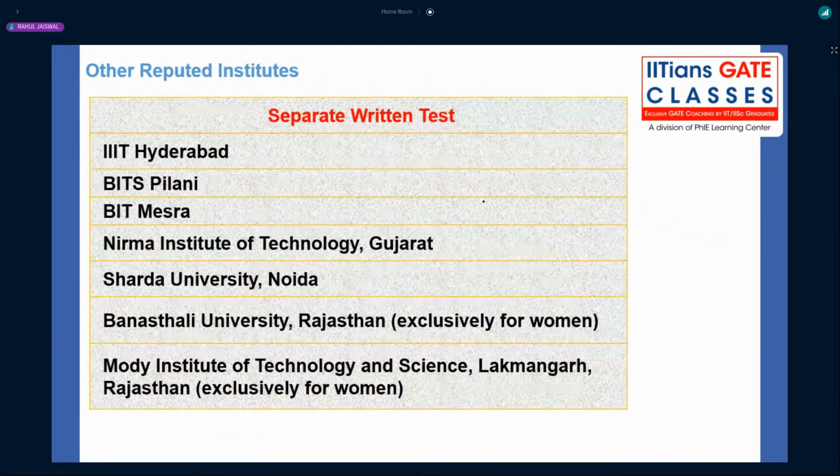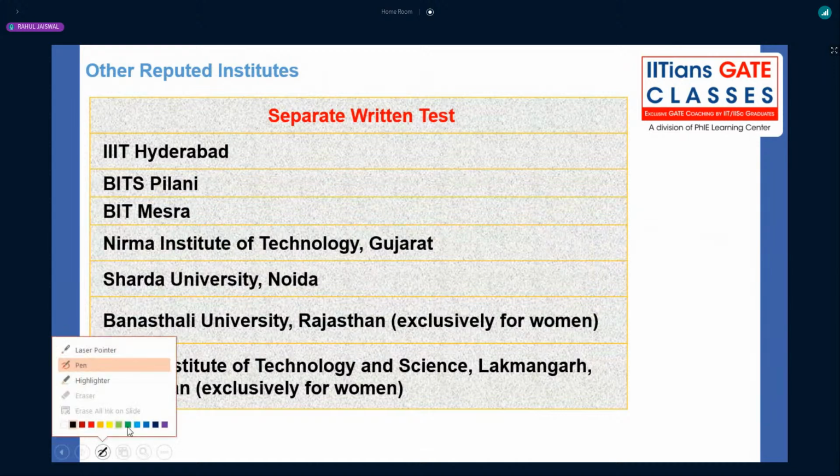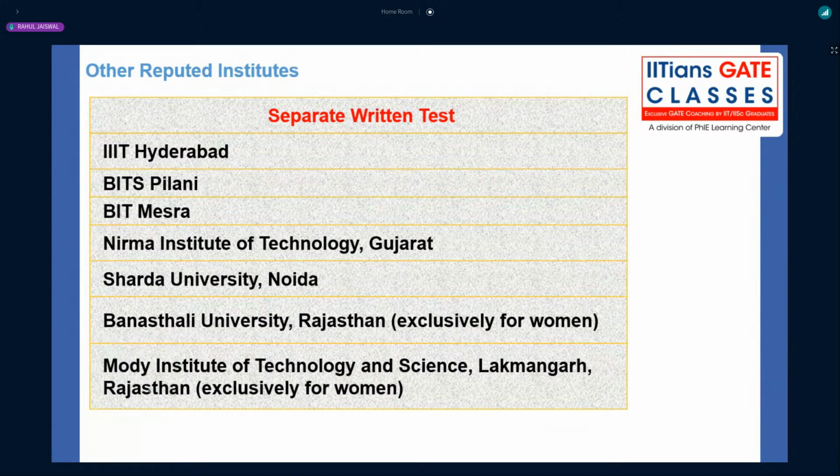Now, a separate written test will also be there, right? For those who don't have the GATE scorecard. Some of you may not be able to perform well and couldn't clear the GATE cutoff. Again, you have the opportunity for PG admission through this particular written test.